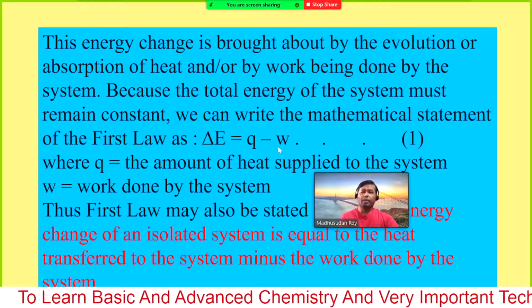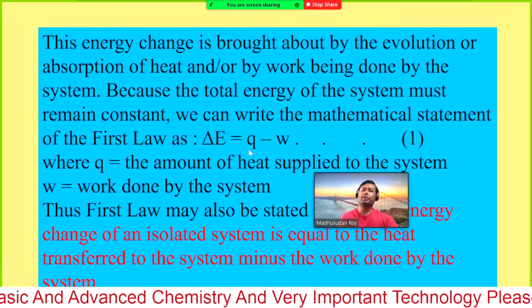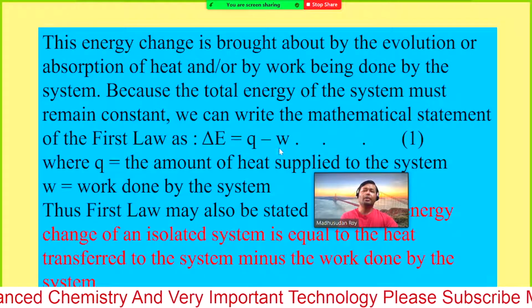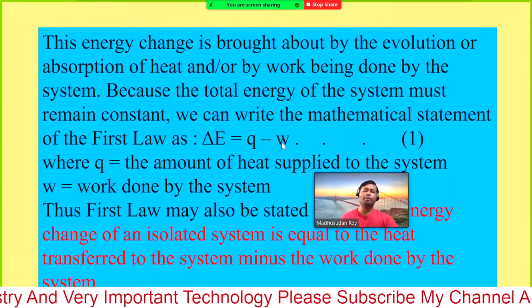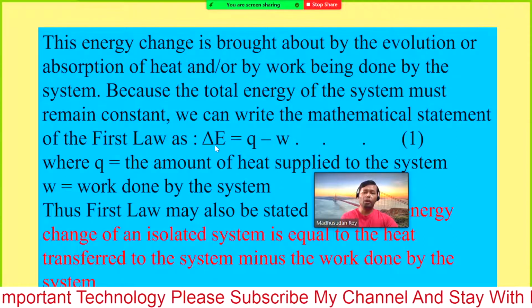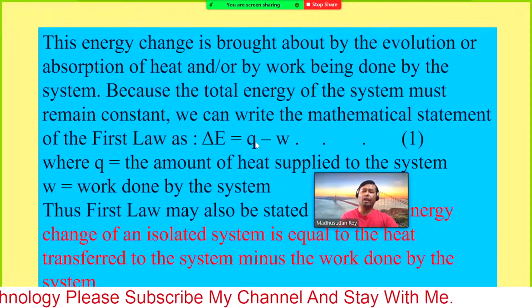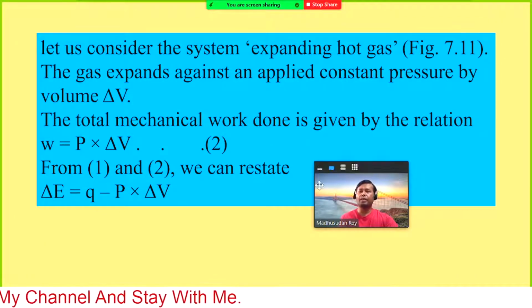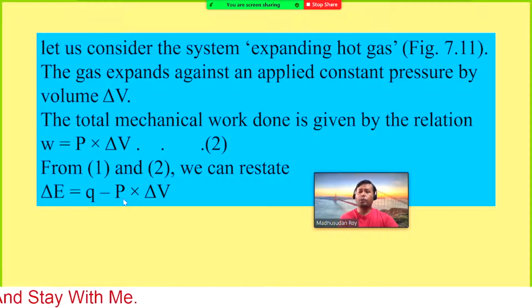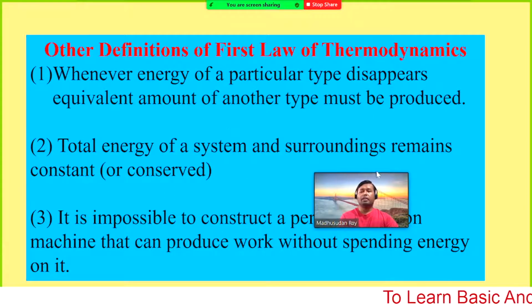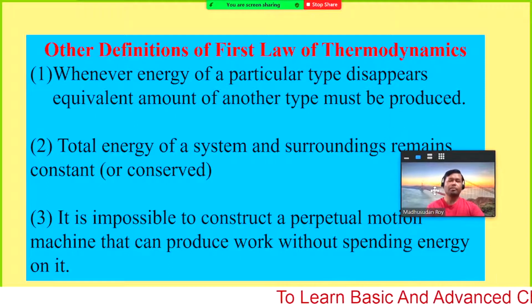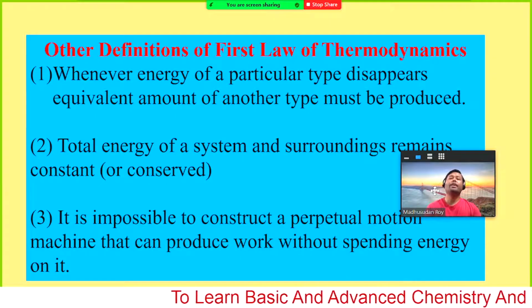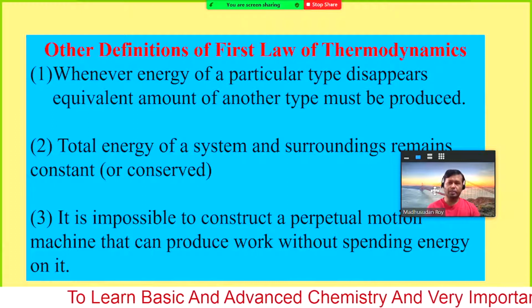So previously this is our equation, delta E equals Q minus W. Now if we put the value of W as P into delta V, we can write delta E equals Q minus P into delta V. So here you can see delta E equals Q minus P into delta V. So this is another form of our first law of thermodynamics. We can have several definitions of the first law of thermodynamics.